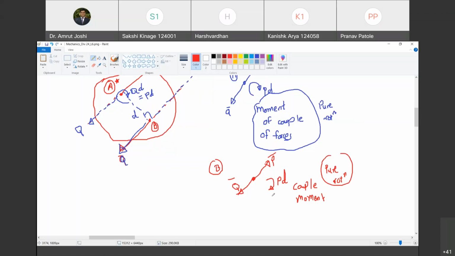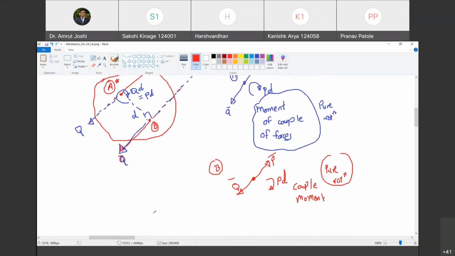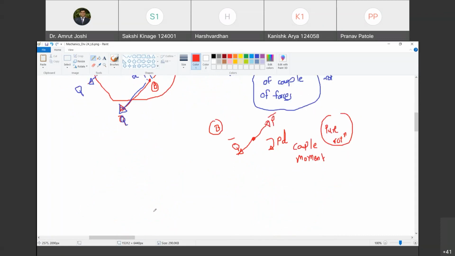So therefore, it doesn't matter if you are considering points along the line of action of P bar or the line of action of Q bar or any point in between their lines of action. The effect is the same. Do you agree with me? Yes, sir. Now we are going to venture outside the line of action. We are going to spend some time here because I want these concepts to be absolutely clear. Are you with me?